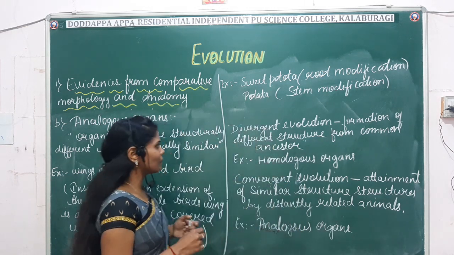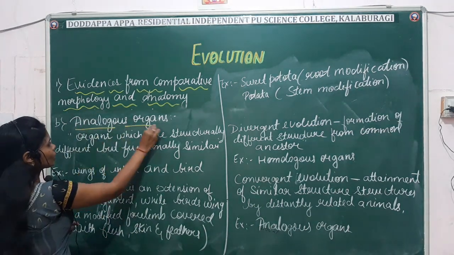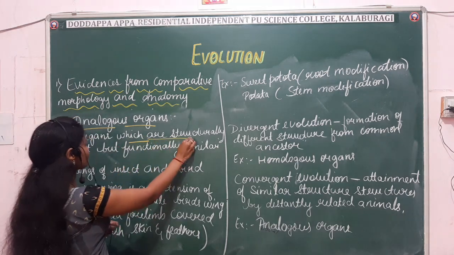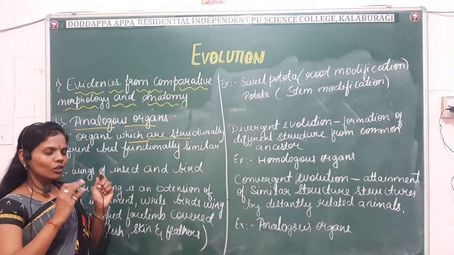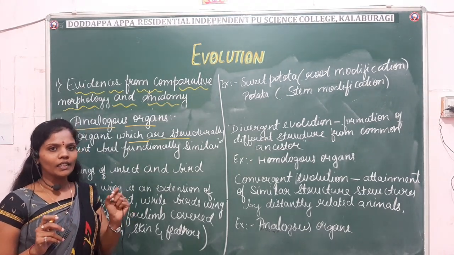Okay. So what are analogous organs? Organs which are structurally different but whose functions are similar. That means the origin and the structure are different, but the function remains the same.